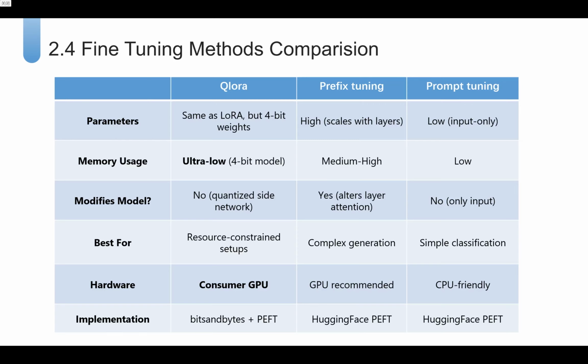Finally, we compare our fine-tuning methods, QLoRa, prefix tuning, and prompt tuning, across key dimensions. QLoRa achieves ultra-low memory usage through 4-bit quantization, making it ideal for consumer GPUs. Prefix tuning involves more parameters and memory due to modifications at every transformer layer, while prompt tuning is the most input-efficient and CPU-friendly. Only prefix tuning alters the model's internal structure, whereas the others keep the base model intact. In terms of application, QLoRa for resource-constrained environments, prefix tuning for complex generation, and prompt tuning for simple classification. All methods are supported by Hugging Face PEFT, with QLoRa also requiring bitsandbytes.